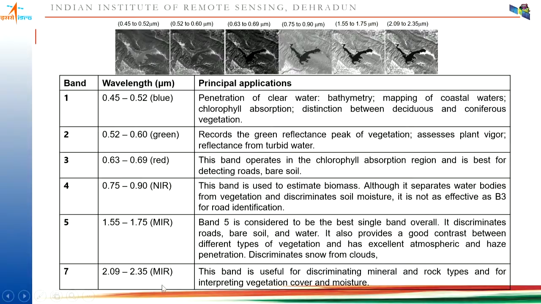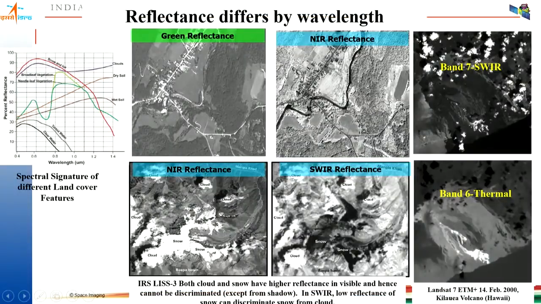Then this 2.09 to 2.35 mid infrared region, this band is useful for discriminating mineral and rock types and for interpreting vegetation cover and moisture. Now you can see how reflectance differs by different wavelength. So with green reflectance, we are seeing that urban features are very highlighted here. And whenever we are using near infrared, vegetation features and water bodies are clearly differentiated.